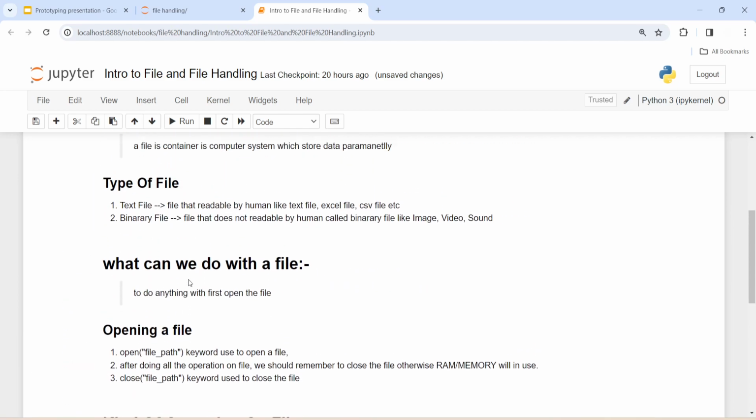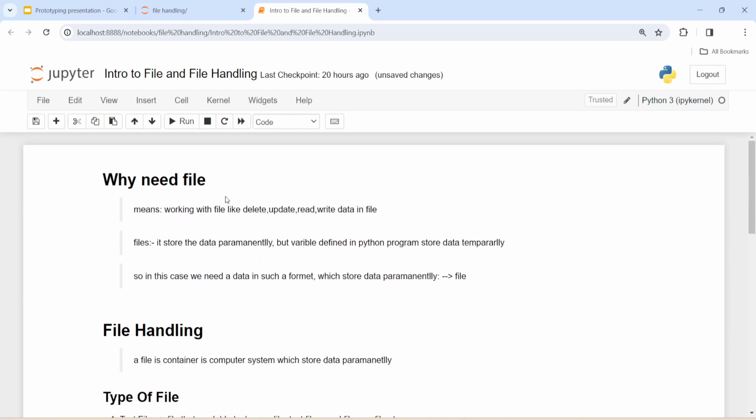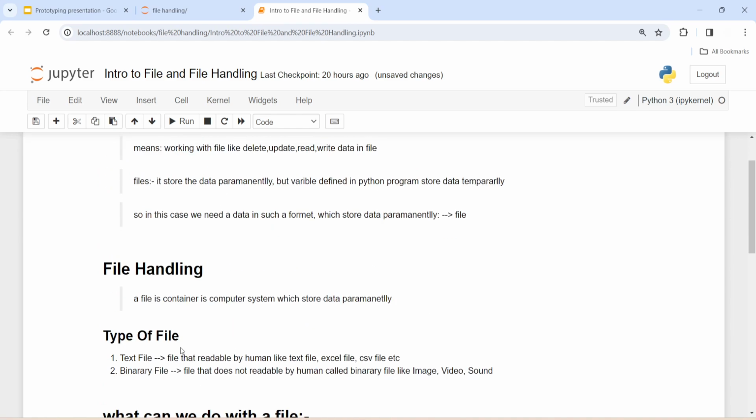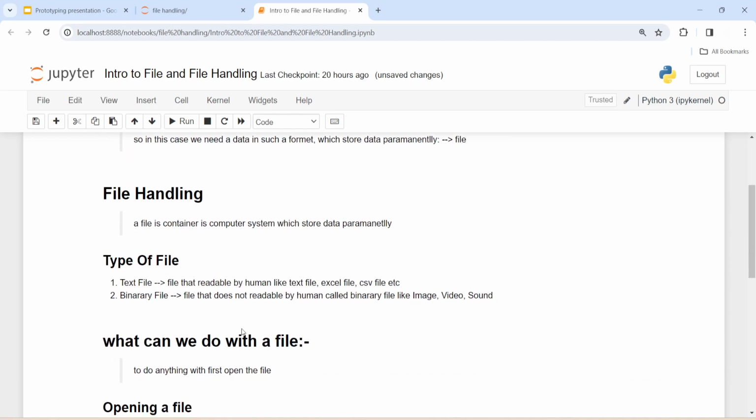Also, to modify and edit a file, we use file handling. Like if we want to edit a video file, many video editors are written in Python to handle files. Now I think you understood what file handling is and why we need it.